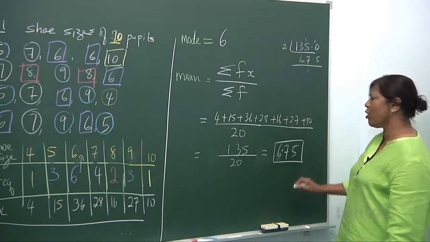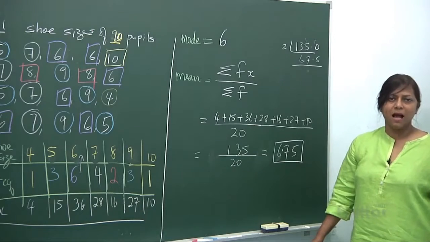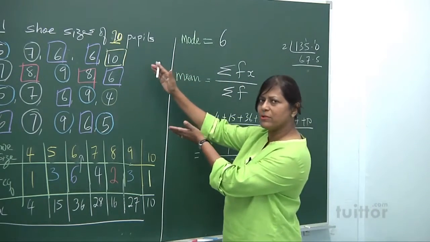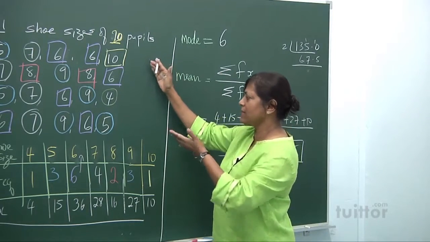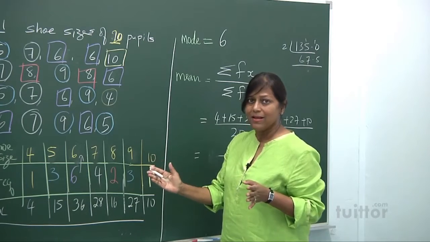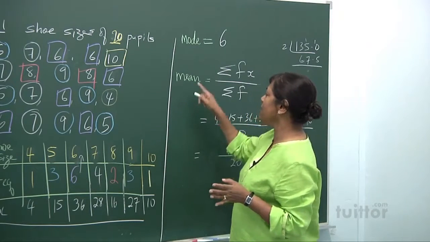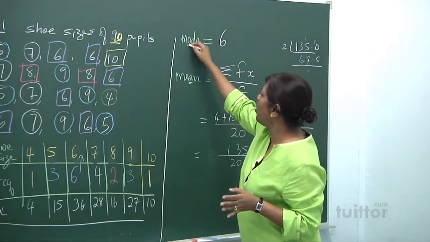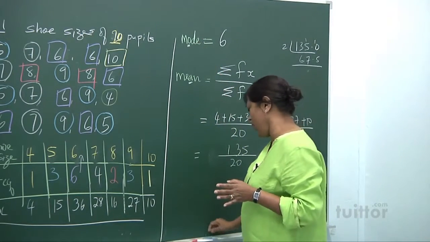So this is called the mean size. The mean size of this community of students or pupils is 6.75. As I said to you, look at the word mean, A, it's average. Look at the word mode, O, it is common.